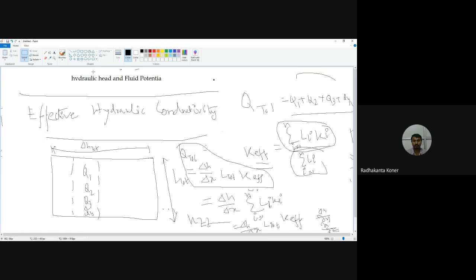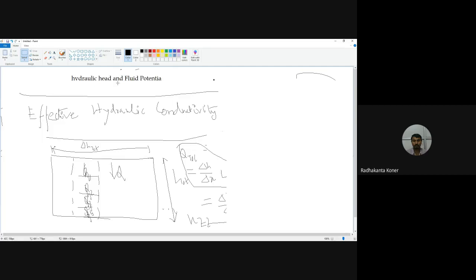Here the head difference is relevant: H1, H2, H3, H4. If so, the head difference is in this direction and flow is occurring in this direction. So the flow is the same for all the cases, but the head difference is there between different layers. The same thing can be derived.